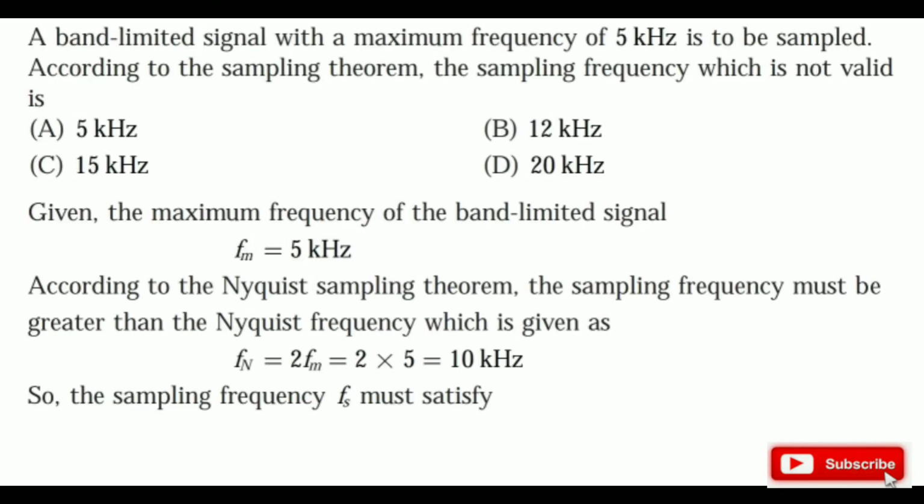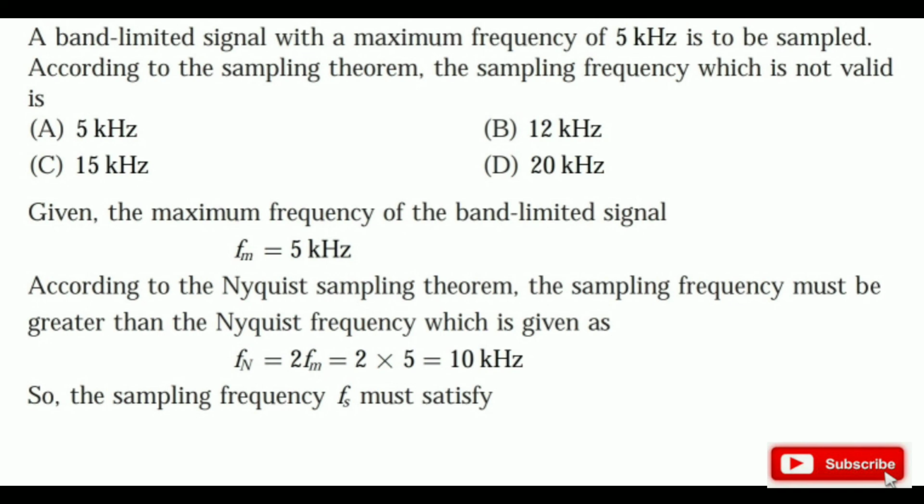So we find fs as twice of fm, that is 2 multiplied by 5, because the maximum frequency of the band limited signal is 5 kHz. So we get fs as 10 kHz, and the sampling theorem states that fs should be greater than or equal to twice of fm. So the frequencies which are greater than 10 kHz are in the valid range of the sampling frequency, and the frequency which is below 10 kHz is not valid as fs.